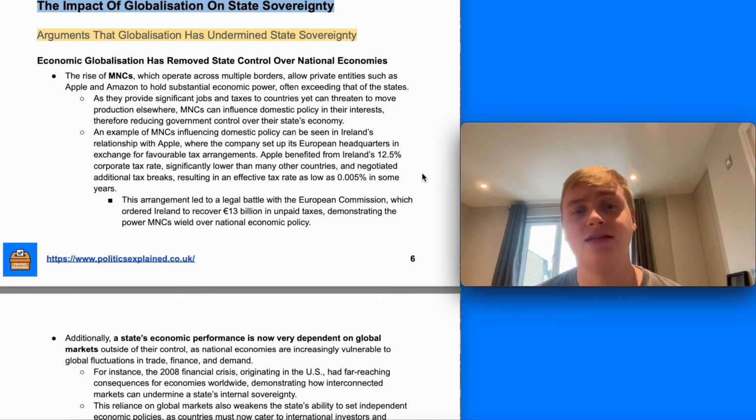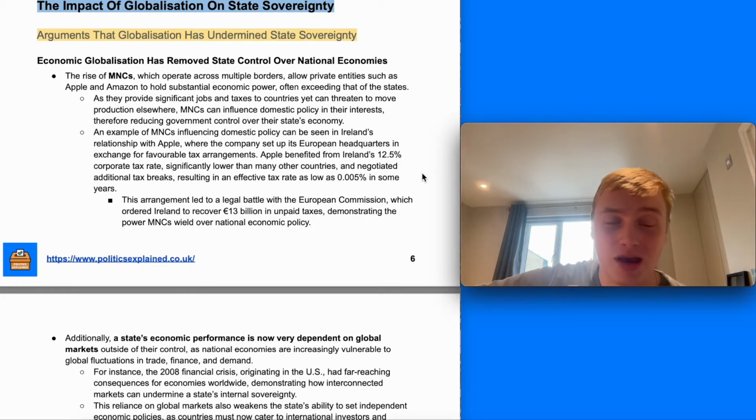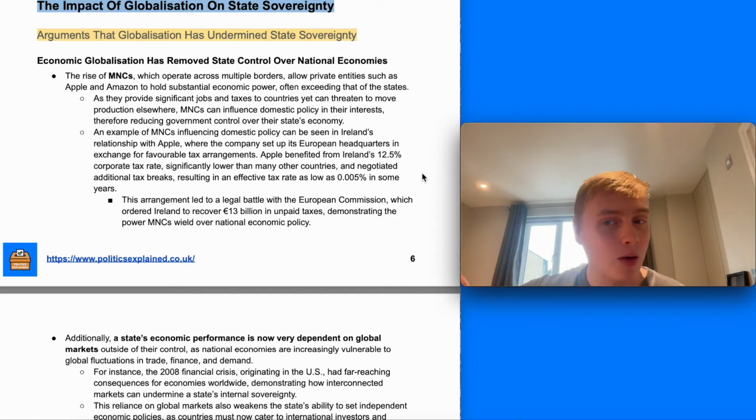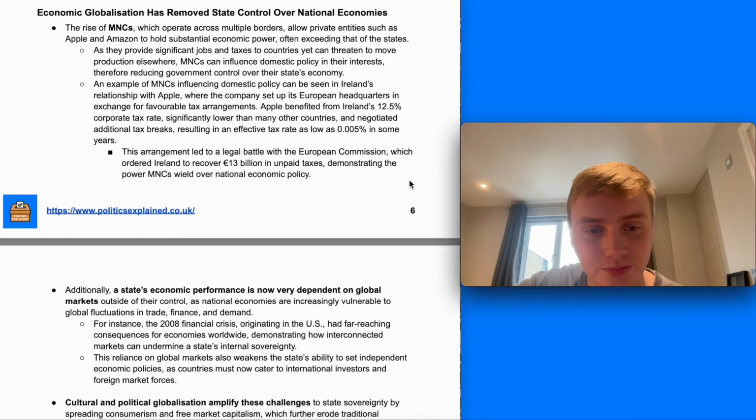An example of this is Ireland's relationship with Apple, where the company set up its European headquarters in exchange for favourable tax arrangements. Apple benefited from a really, really low corporate tax rate, and really influenced Ireland's economy and Ireland's decision making, because it recognised that by lowering its corporation tax rate, it was able to attract these jobs. So that gave Apple significant power within the country to maintain this low corporation tax rate, even if there was pressure from the European Commission and the European Union to not do so.